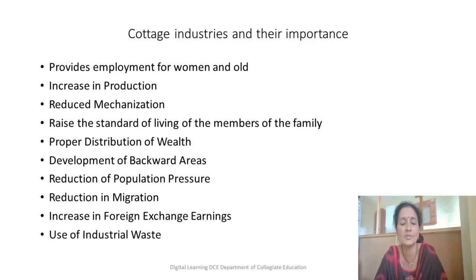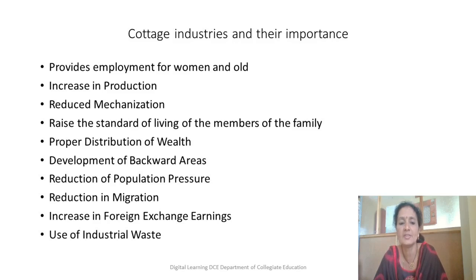But what happened to these old people? Old people who can't walk, who can't travel, who can't go by using vehicles, they also would like to earn. So the cottage industry is the best example for providing jobs to women and the old. Some women want to do household work, and they also want to earn income. So they want to balance both.